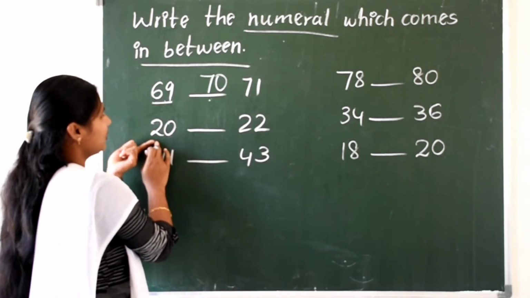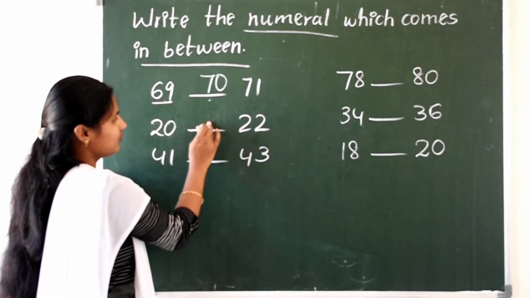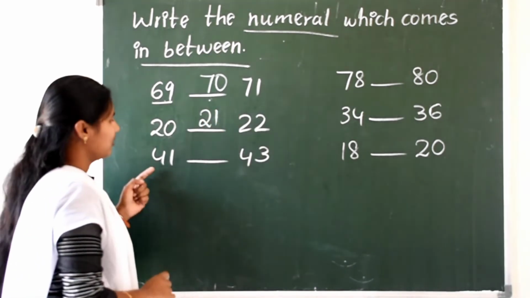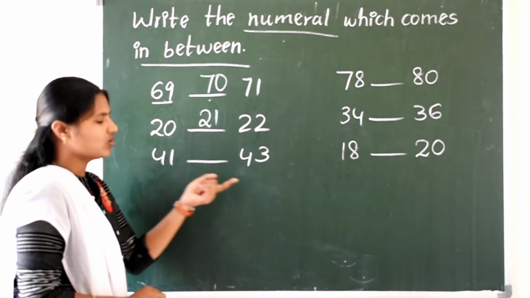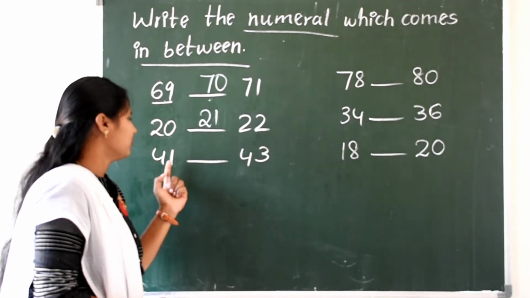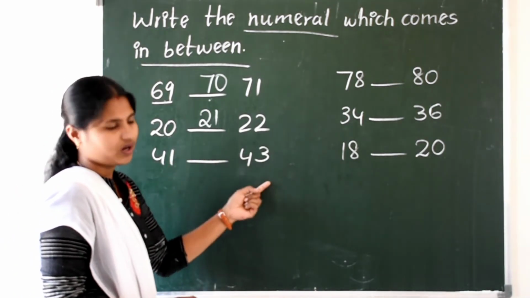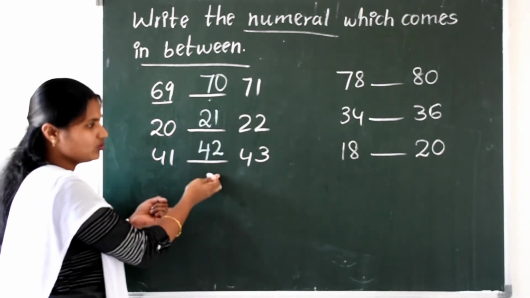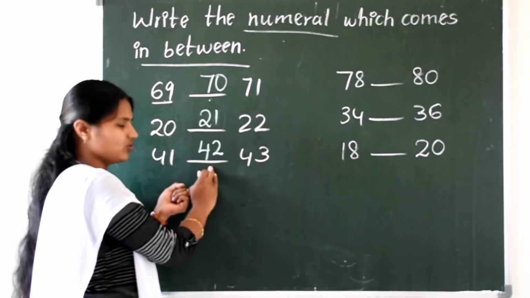Okay, now 20 and 22. In between which number comes? 21. Okay. Now tell me 41 and 43. What is the between number here? 41, 42, 43. So 42 comes. After 41, 42. Before 43 is 42.